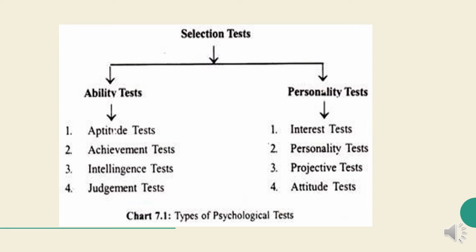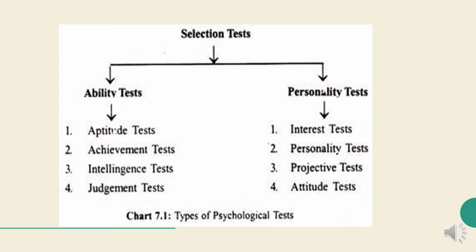There are two objectives of the aptitude test. First one is to advise youth or job seekers regarding the field of activities in which they are likely to succeed. This is also called vocational guidance. And the second objective is to select the best persons for the jobs where they may succeed.